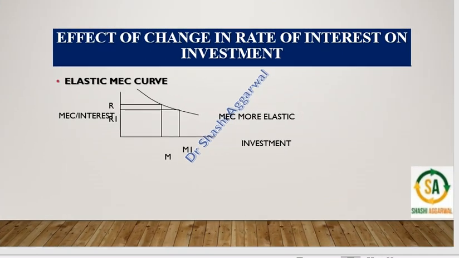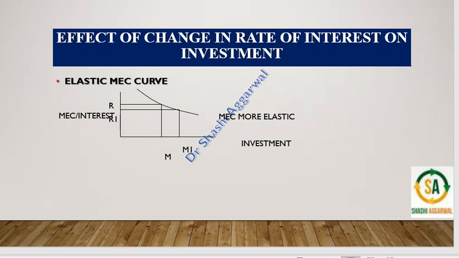In the case of more elastic, as we see, the rate of interest has fallen from R to R1 by this much, but there is a much larger increase in investment. The change in investment is more than the change in the rate of interest, so it is more elastic.